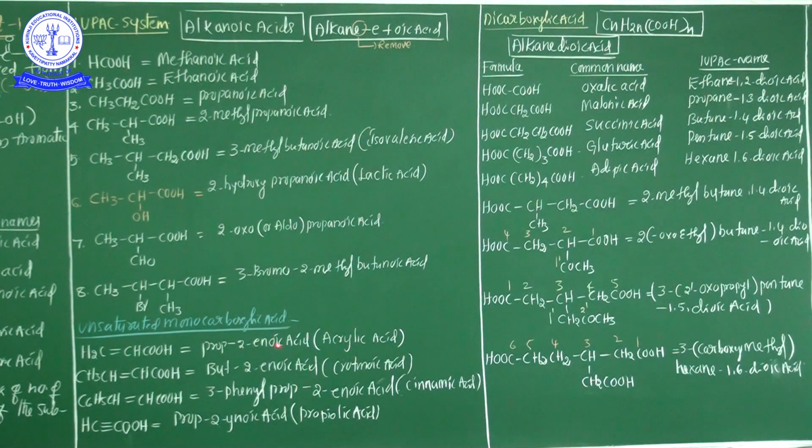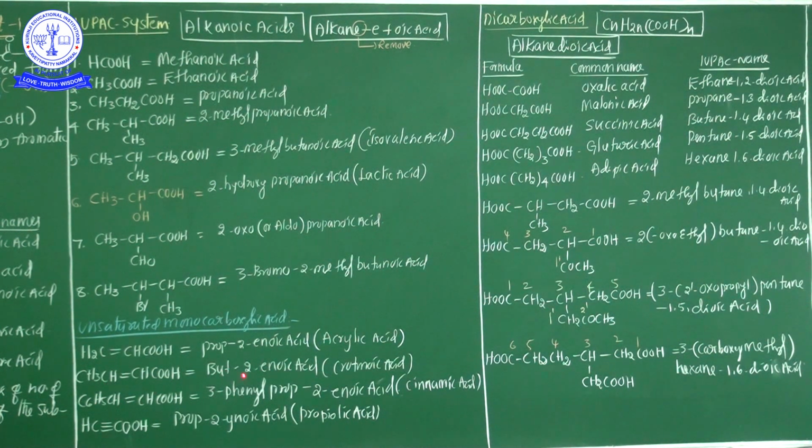Listen very carefully: if the functional group suffix starts with an English vowel sound, the E from the alkane group should be dropped. So here it is prop-2-enoic acid, or acrylic acid. Clear? And one more example: CH3 CH double bond CHCOOH.